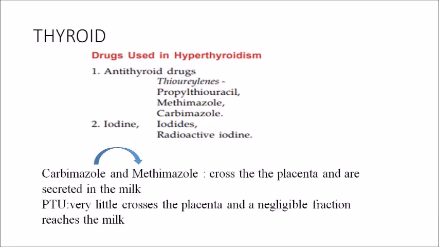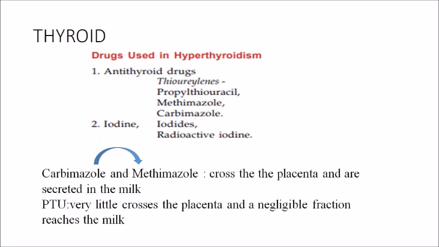Okay. Coming to thyroid gland. For hypothyroidism, we replace thyroid hormone or thyroxine. The levothyroxine form is given. For hyperthyroidism, we have to give antithyroid drugs. Antithyroid drugs are thiouracils like propylthiouracil, methimazole, carbimazole.